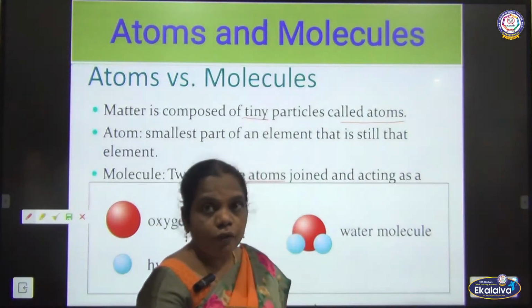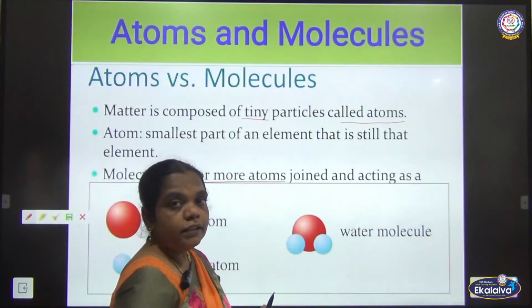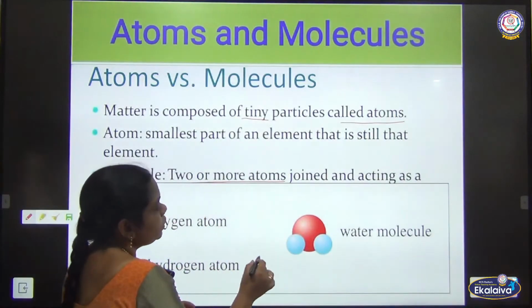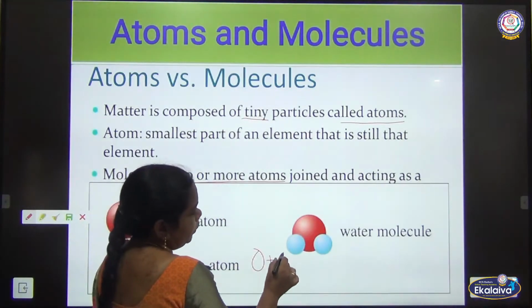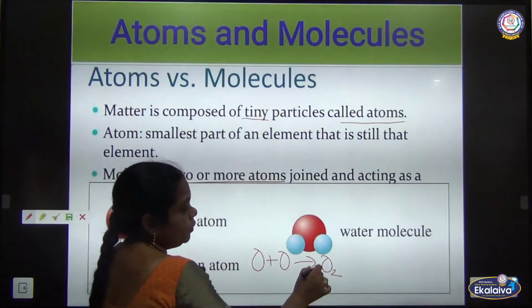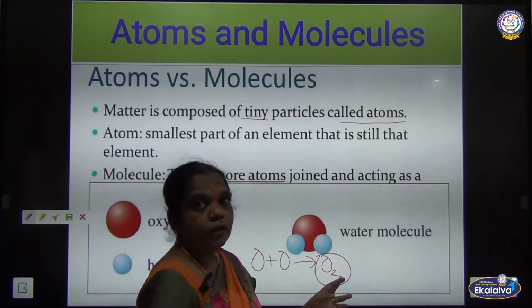For respiration, one essential thing for living things is oxygen. Two oxygen atoms combine to form what? An oxygen molecule. This is what we inhale as oxygen gas.